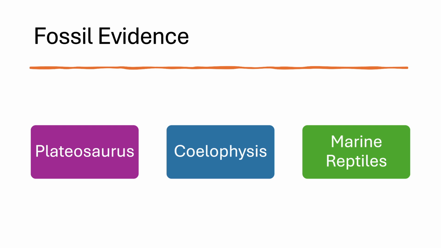Fossil evidence. One of the strongest proofs of continental unity comes from fossil distribution. Dinosaurs like Plateosaurus and Coelophysis appear on continents that are now separated by oceans. Marine reptiles such as Mosasaurus show how inland seas formed as Pangaea broke apart. These fossils allow us to trace ancient migration routes and reconstruct past land connections. Without these fossils, it would be much harder to prove that the continents once formed a single supercontinent.